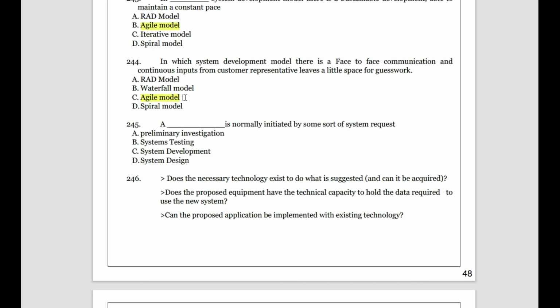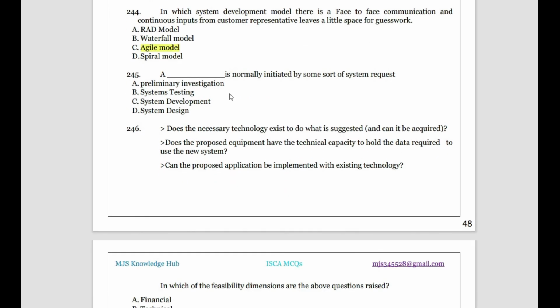Then the system development is normally initiated by some sort of system request. Preliminary investigation is not done on request, it is done before the system development. System testing is not done on request, it is on a regular basis. Design and development are based upon the investigation. So only system development is normally initiated by some sort of system request.